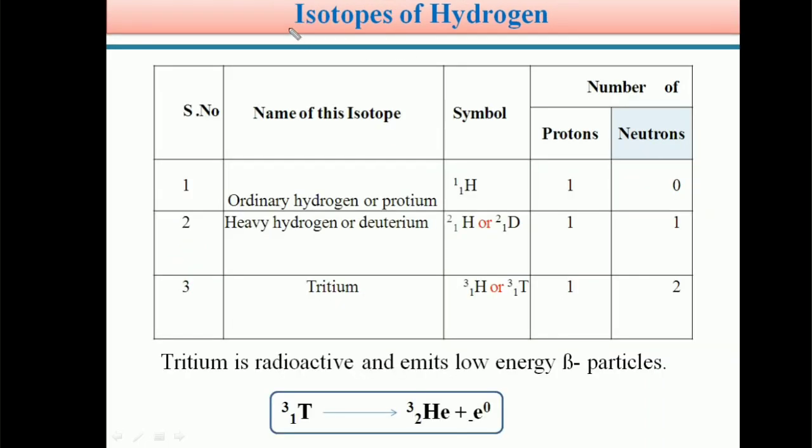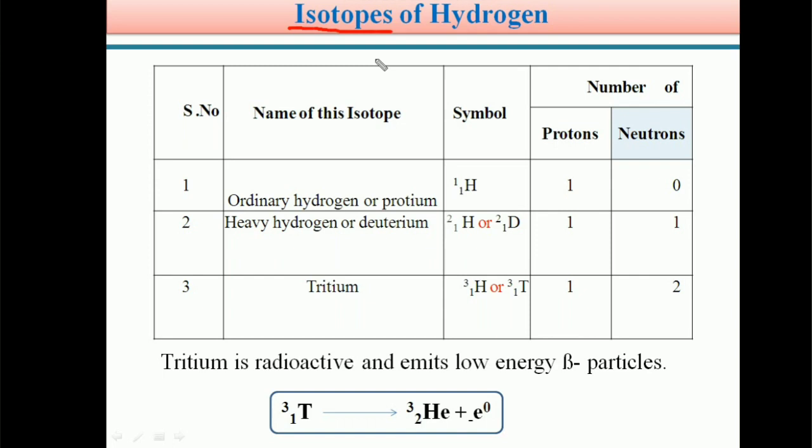Next one is isotopes of hydrogen. Students, we know the definition of isotope. Atoms of the same element having the same atomic number but differing in their mass number are called isotopes of each other.